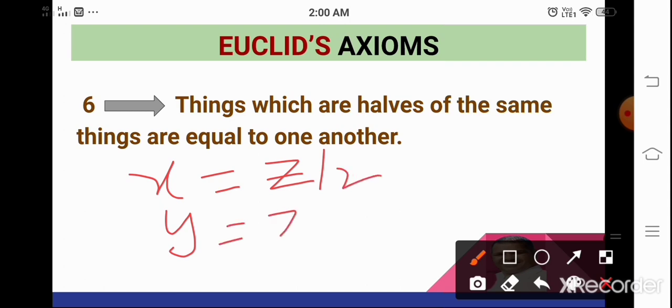If x equals z by 2 and y equals z by 2, then x equals y.